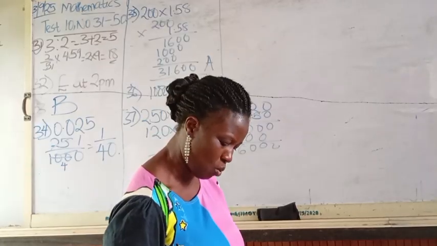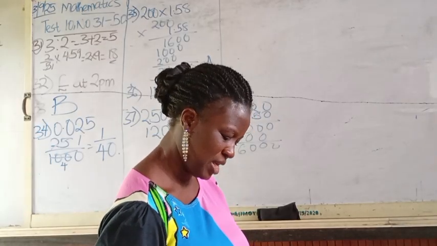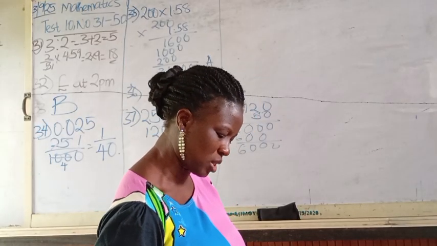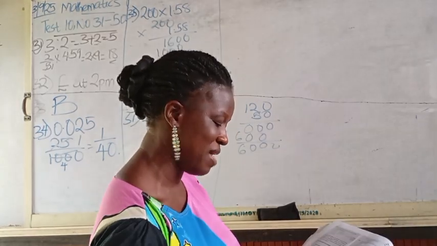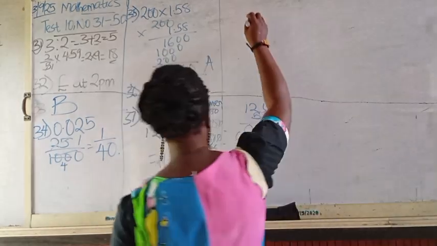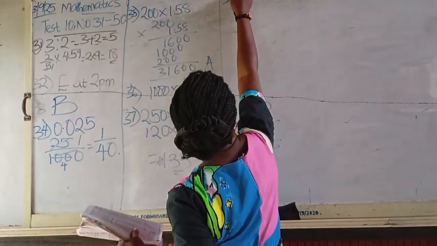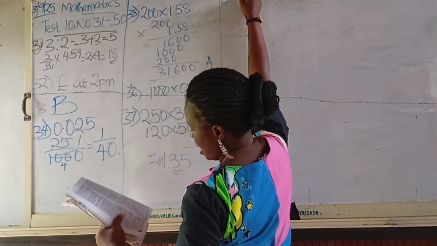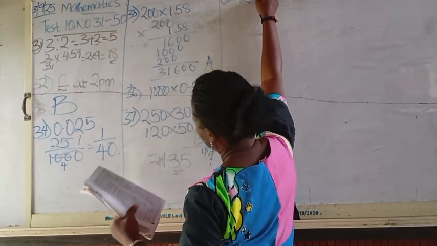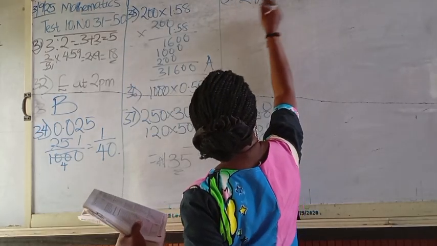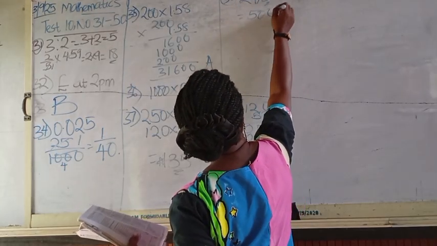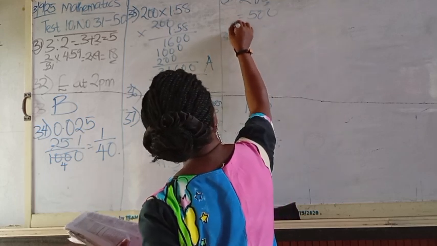Question number 38 says, what is the value of 5 in the number 21,587? So obviously the 5 there represents 500. So the value of this 5 is 500.